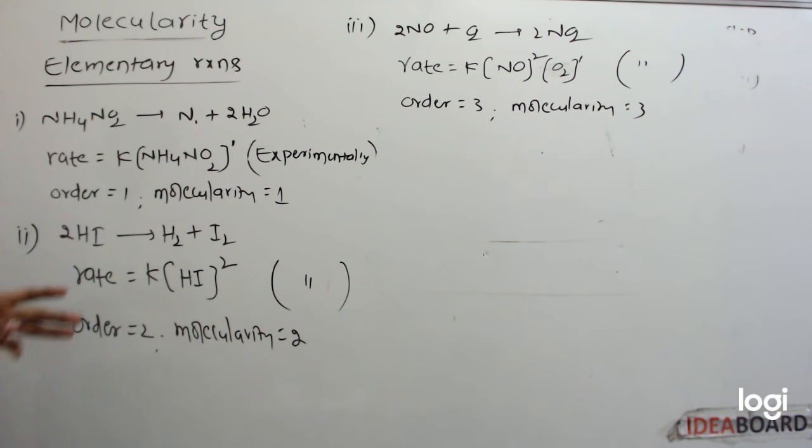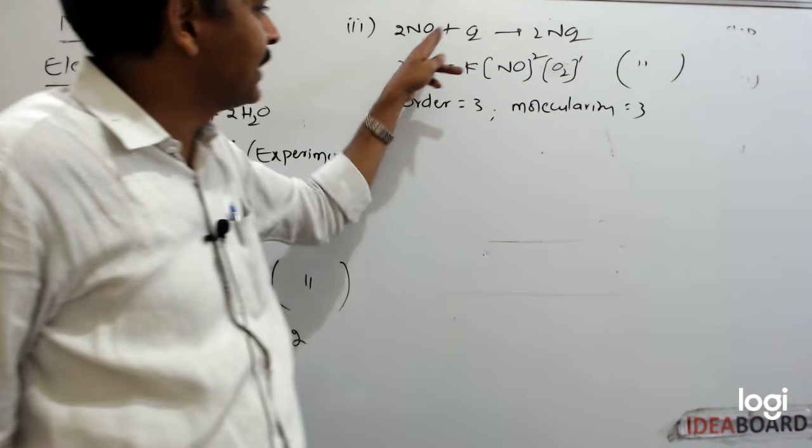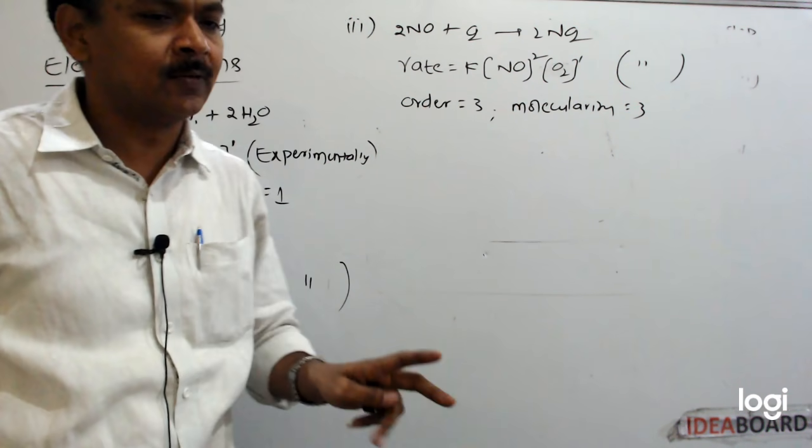So in elementary reactions, order is equal to molecularity, which is equal to the number of molecules present. Here one molecule is present, so molecularity is 1, unimolecular reaction. This is a bimolecular reaction, molecularity is 2. Three molecules are present, trimolecular reaction.